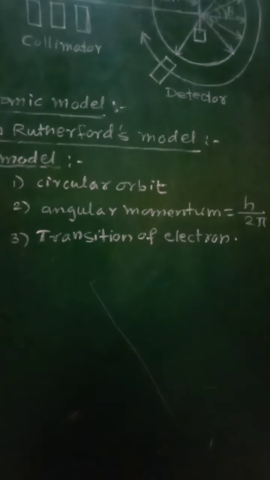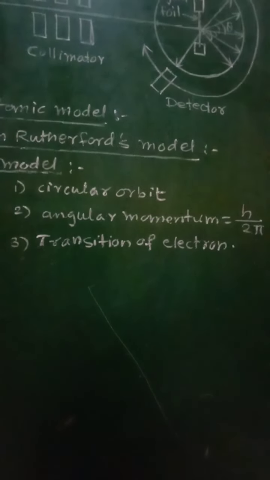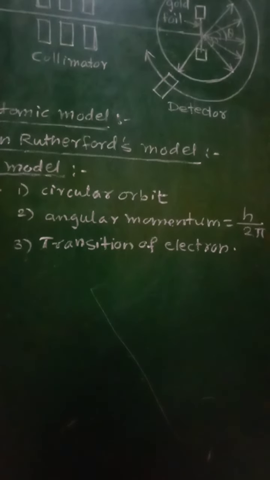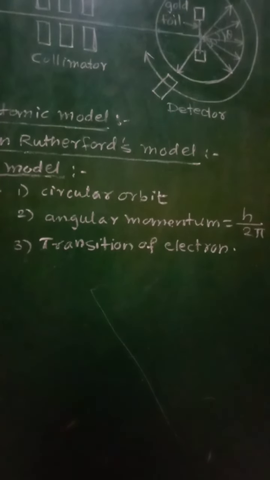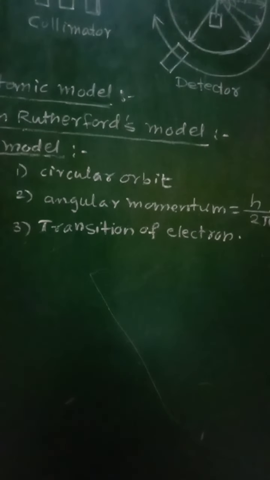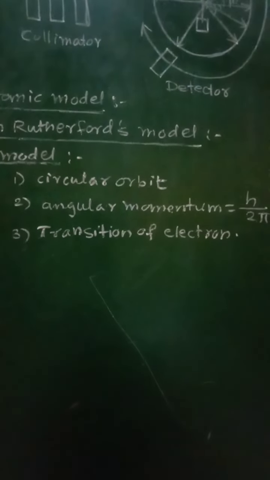So when there is a transition of the electron from a higher energy level to a lower energy level, the electron emits a photon of energy equal to the difference in the energies of these two orbits. That means the energy difference between the two orbits is emitted in the form of a photon when an electron makes a transition from the higher energy level to the lower energy level. So these are the postulates of Bohr's atomic model.